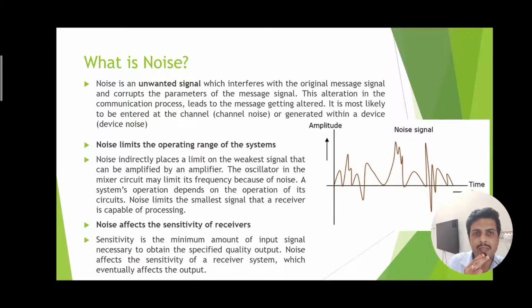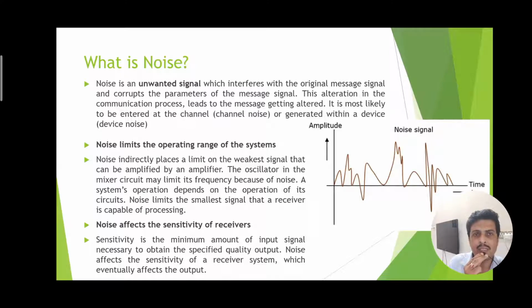Noise indirectly places a limit on the weakest signal that can be amplified by an amplifier. The oscillator in the mixer circuit may limit its frequency because of noise. A system's operation depends on the operation of its circuit, so noise limits the smallest signal that a receiver is capable of processing.